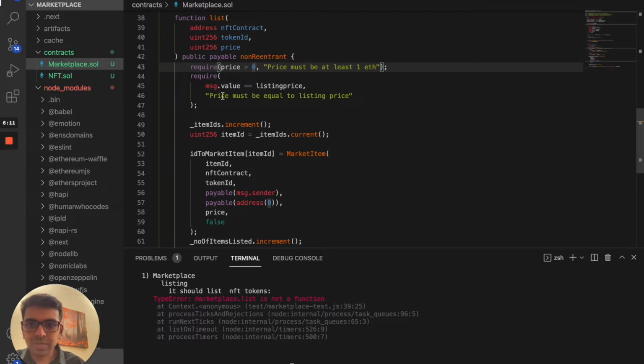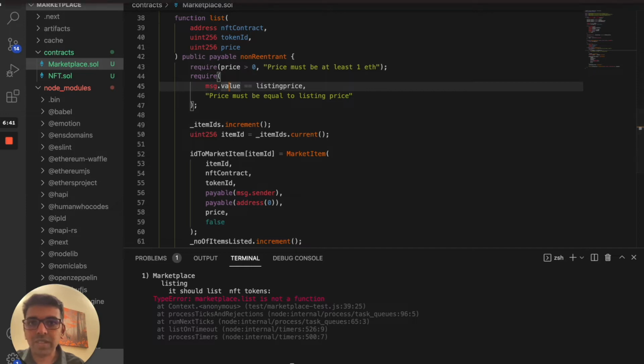The second thing is message.value. This is metadata that comes when you make a transaction to the blockchain, so it comes from a wallet. All this is part of the Solidity block creation. On the blockchain, you have that message metadata which can give you the address of who is initiating, the value, and things like that. So we're going to get the value from there.